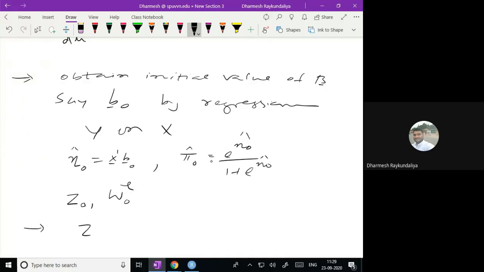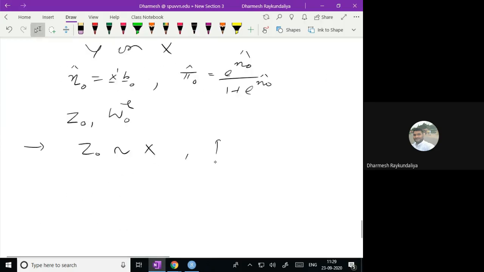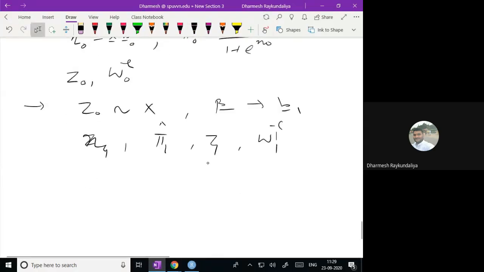Then in the second step, we regress z0 on x and obtain the new estimate of beta, called b1. Obtain eta 1, pi 1, z1, W1 inverse, and see whether the successive difference between the absolute values of b1 and b0 is less than epsilon.